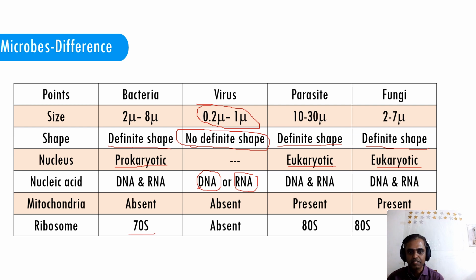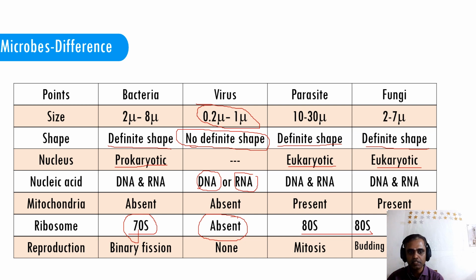Ribosome is 70S in bacteria, absent in virus, and 80S in parasite and fungus. And the last point, reproduction. In bacteria, reproduction is by binary fission, in viruses there is no reproduction mechanism of their own, parasites reproduce by mitosis, and fungus reproduces through budding.